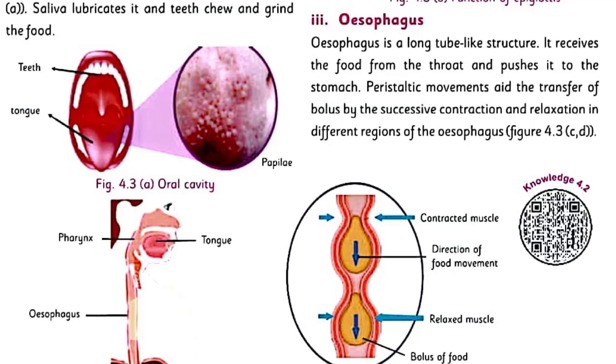3. Esophagus. Esophagus is a long tube-like structure. It receives the food from the throat and pushes it to the stomach. Peristaltic movements aid the transfer of bolus by the successive contraction and relaxation in different regions of the esophagus.